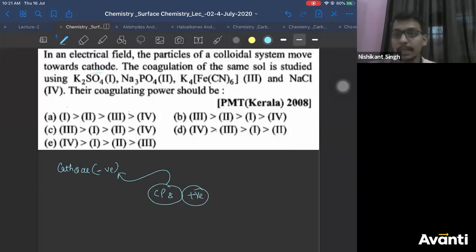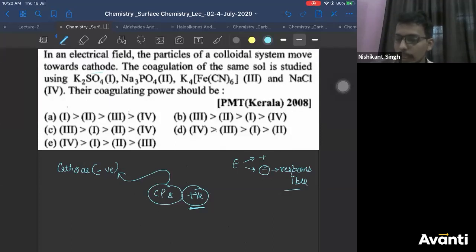If colloidal particles carry positive charge, which ion of the electrolyte will be responsible for coagulation? The opposite ion. So if colloidal particles carry positive charge, the negative ion is responsible for coagulation. Correct?